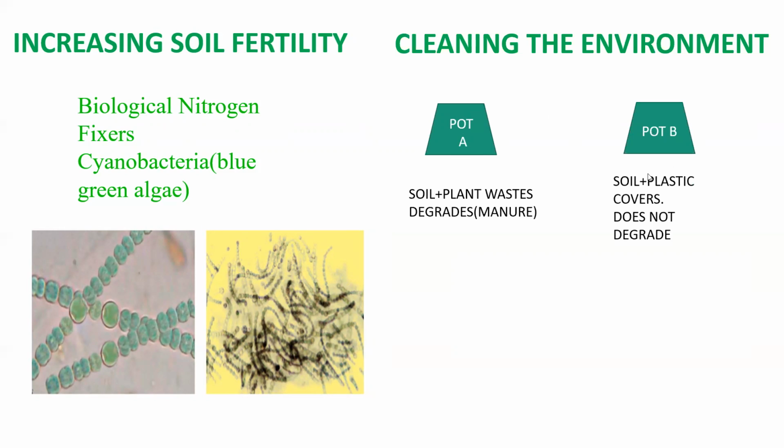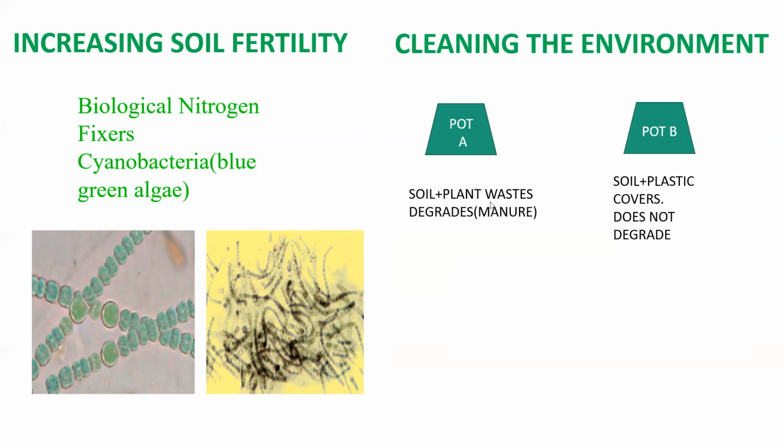In another pot you have added soil with plastic covers, like your plastic bags and your plastic bottles and all. So in one pot you will add your vegetable waste, fruit waste and plant waste. In another pot, you will add plastic covers such as plastic boxes and plastic bottles. After some time, what you see is, you know that in soil there will be microorganisms.